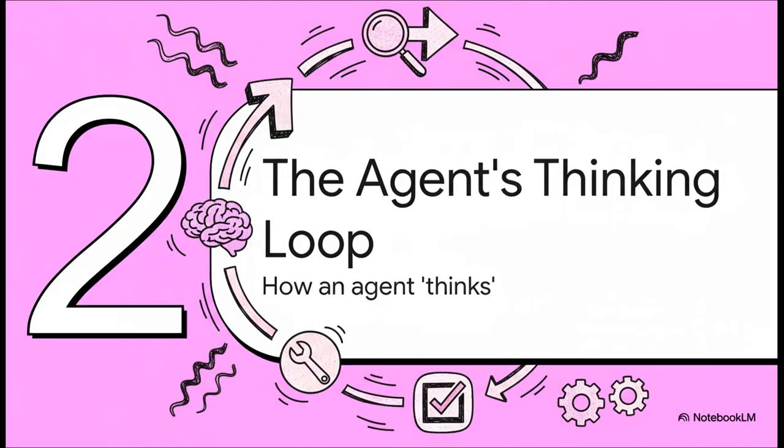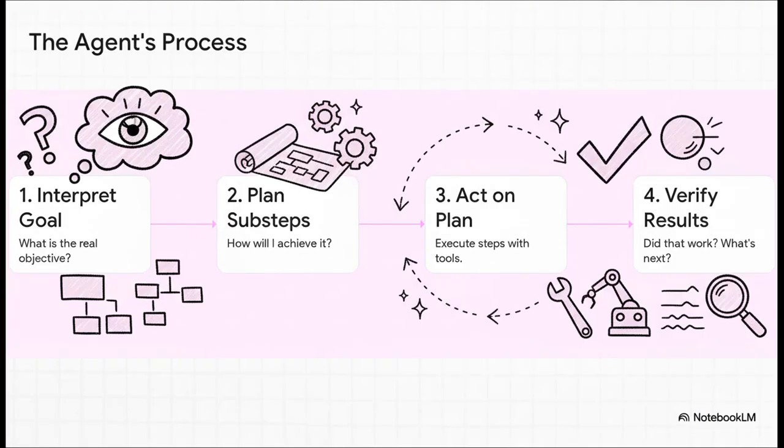So how does it actually do all that? Well, this brings us to the agent's internal thought process, that thinking loop we just mentioned. This is really the core mechanic that separates it from a standard language model just spitting out text. This loop always starts with interpreting the goal. What does the user really want to accomplish here? Then it plans out all the little substeps, kind of like a project manager. Next, it acts on that plan, using whatever tools it needs. And finally, here's the secret sauce. It verifies. It literally asks itself, did that work? Am I closer to my goal? Before it decides what to do next. This is the engine of its autonomy.